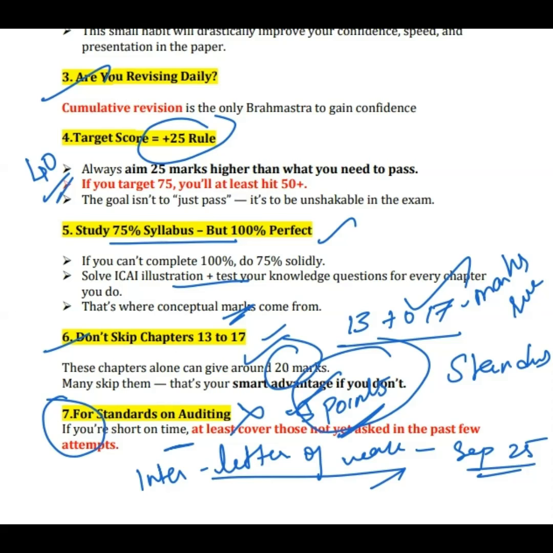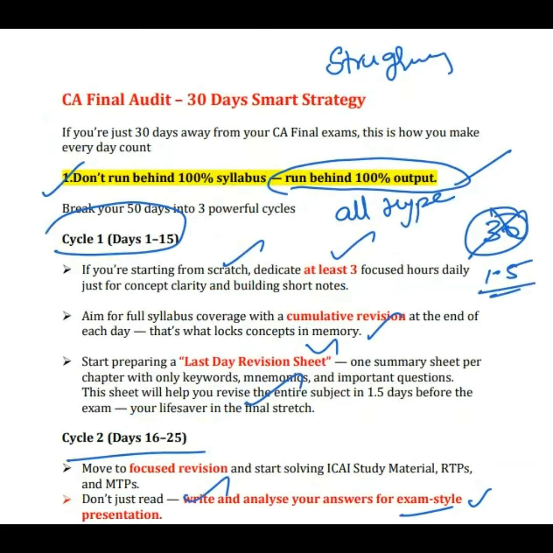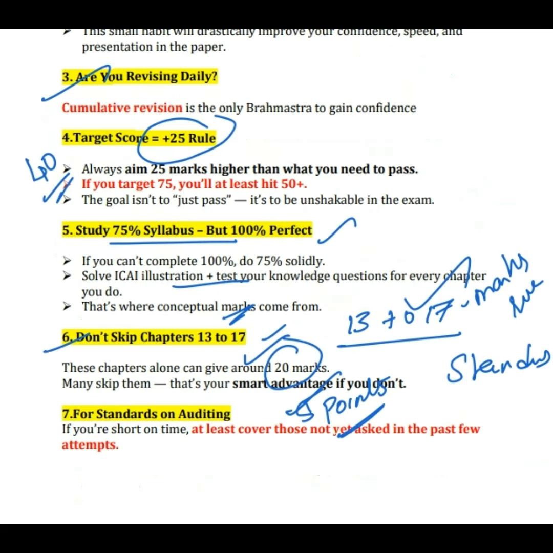And of course, you will get marks from the SA 700 series. Be thorough with the 700 series. It has always been tested either in the MCQs or in a question. At least you will get 4 to 5 marks. If it comes in the MCQs, you will get 2 marks from 2 MCQs, or else you will get a 5-mark opinion drafting question. So this is your entire audit. This is the way you have to prepare.